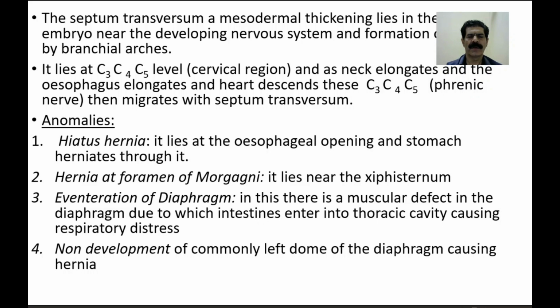It is mostly a common finding in newborn babies,